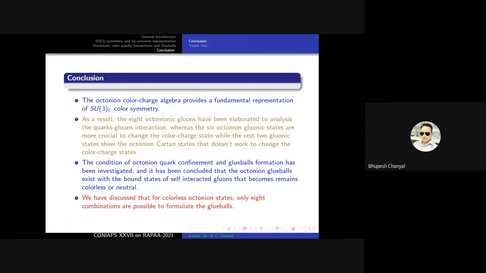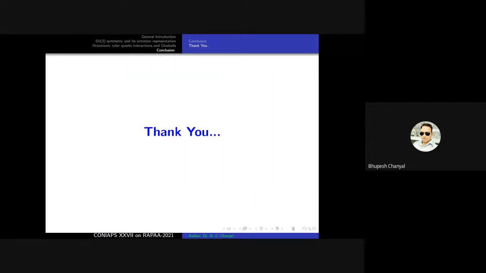The condition of the octonion quark confinement and the glueball formation has been investigated, and it has been concluded that the octonion glueball exists as a bound state of self-interacting gluons that remains colorless or neutral. We have discussed that for the colorless octonion state, only 8 combinations are possible to form it in the glueballs. So this is all about the conclusion. Thank you very much.